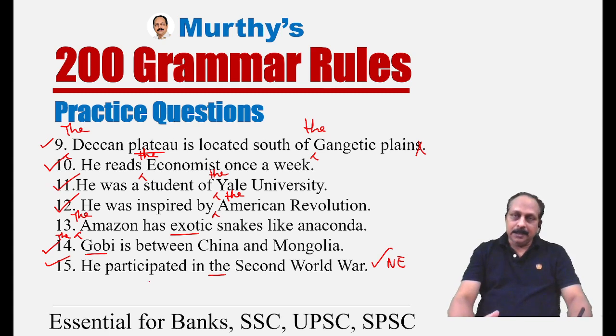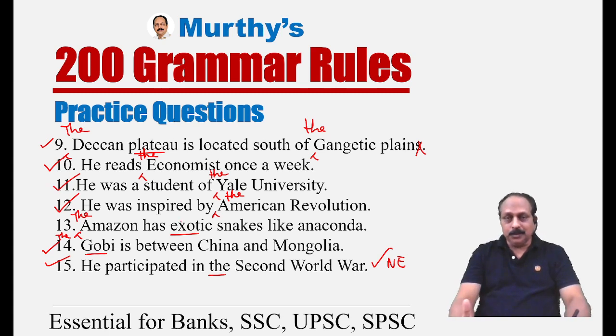How many rules have we learned so far? You have learned 92. After 100, tomorrow 93 to 4 rules, or I'll try to bring 8 rules so that we can complete 100 rules.